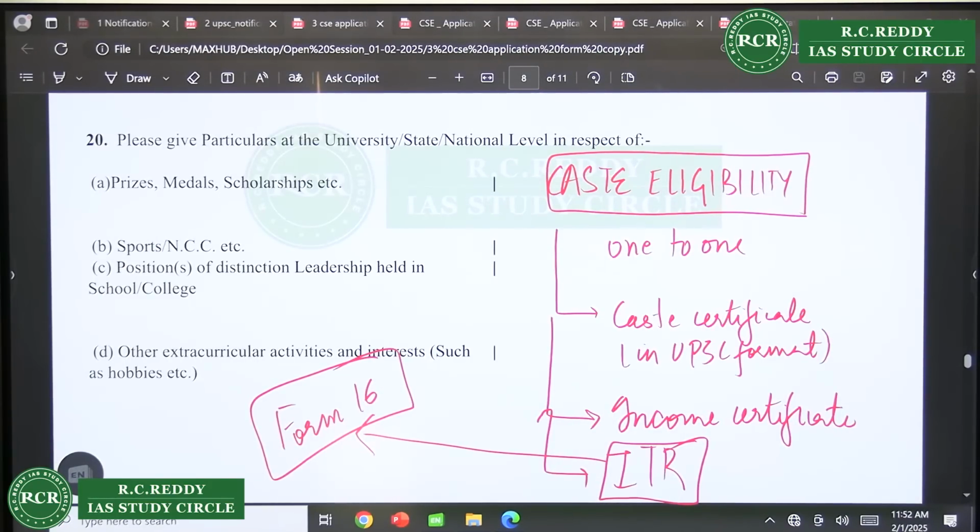Pharmacy students eligible for IFOS? This I have to check. I'm not really sure, just check the notification once. ITR for general category? No, for general category nothing extra is required in documentation.